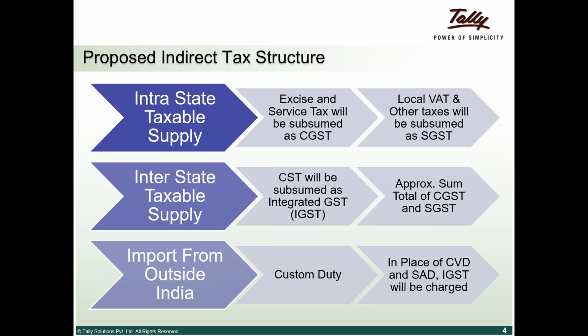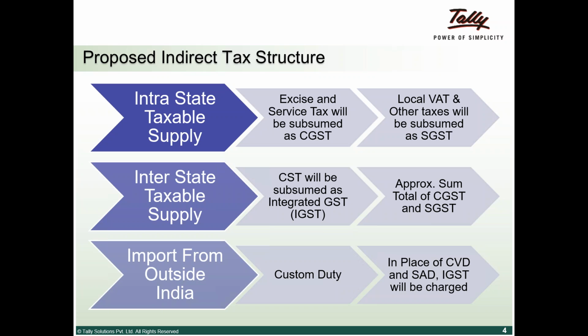These will get subsumed as CGST. We were paying VAT, entertainment tax, octroi and other taxes, which will get subsumed as SGST. And the central sales tax will get subsumed as IGST. So your total GST will be a sum of SGST, CGST, and IGST.